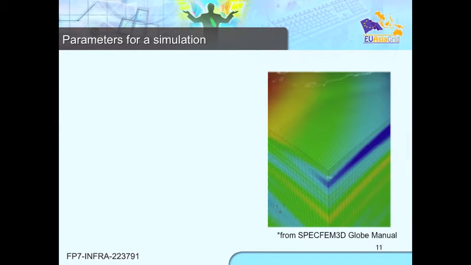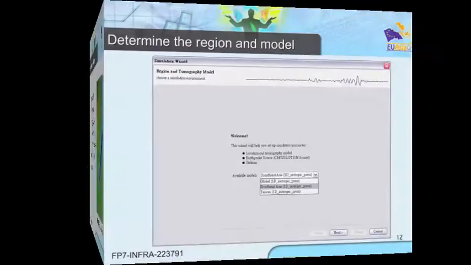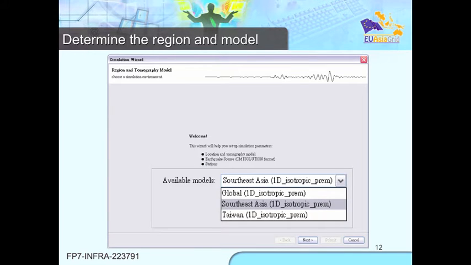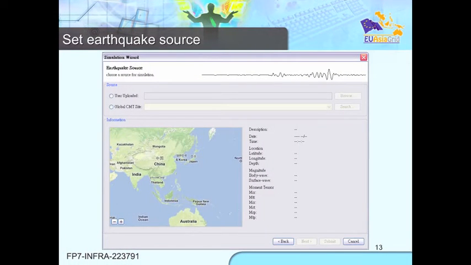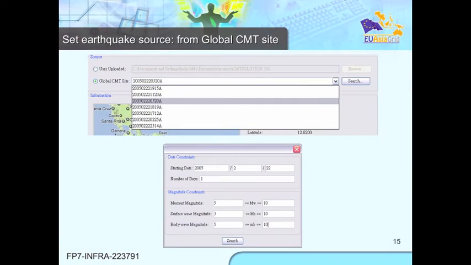The common parameters for a seismic simulation are region, model, earthquake source, and stations. The gateway provides a simulation wizard to help users set up these parameters. So far, we provide a velocity model for three defined regions: global, Southeast Asia, and Taiwan, and two ways for the user to determine the earthquake source. One is to upload a self-defined source, and the other is to use a historic source from the Global CMT site.